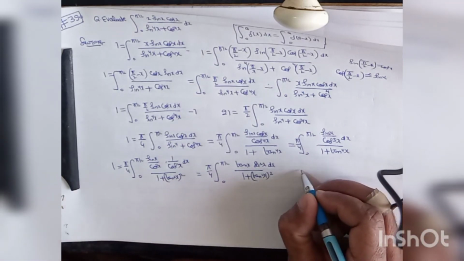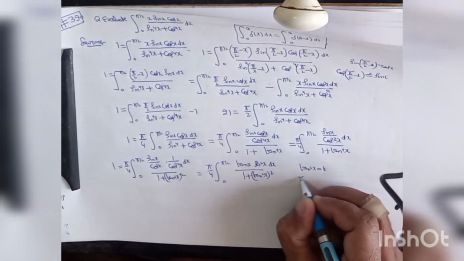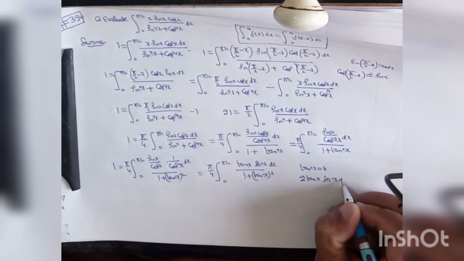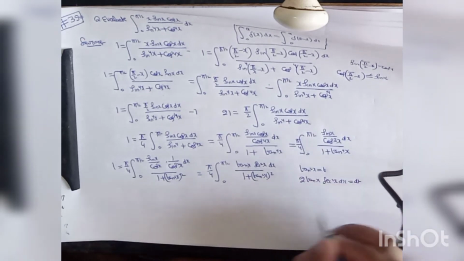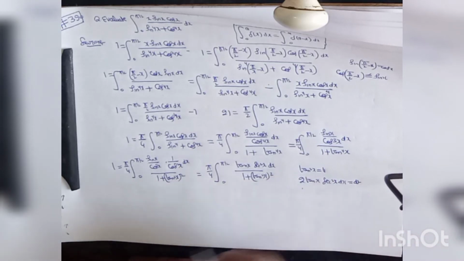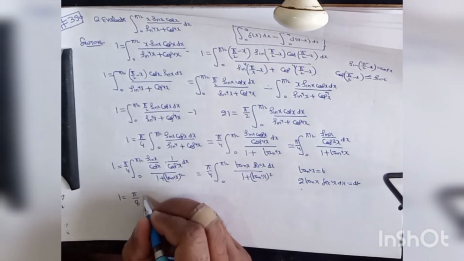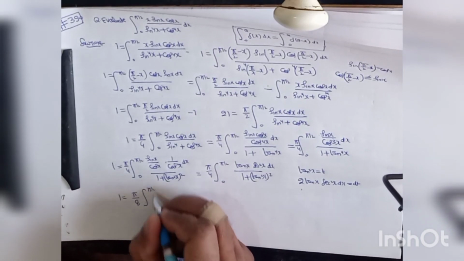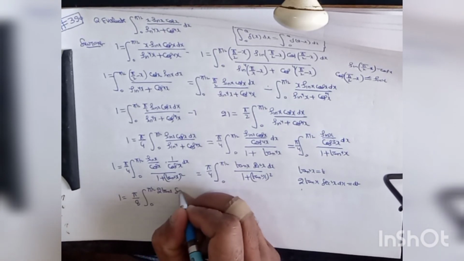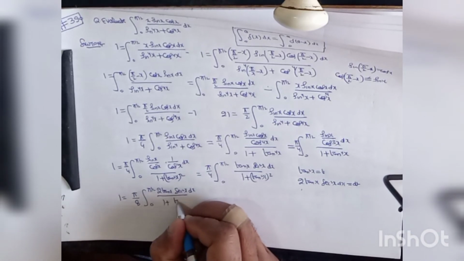Now put tan^2 x is equal to t. Then 2 tan x sec^2 x dx is equal to dt. So this may be written as I is equal to pi upon 8 times the integral from 0 to pi by 2 of 2 tan x sec^2 x dx divided by (1 plus tan^2 x) whole square.